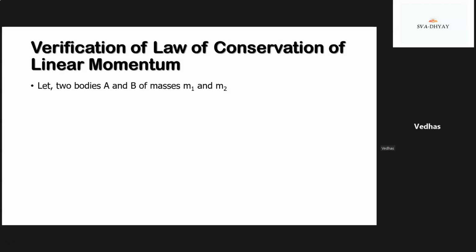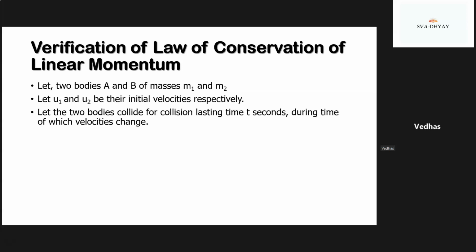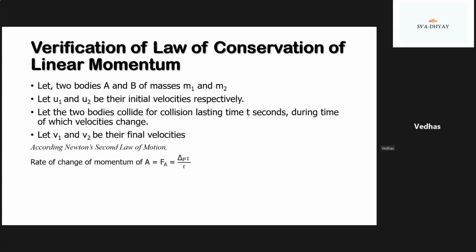Let two bodies A and B of masses m1 and m2. Let u1 and u2 be their initial velocities. Let the two bodies collide, the collision lasting t seconds, during which the velocities change. Let v1 and v2 be their final velocities. According to Newton's second law of motion, the rate of change of momentum of body A will be equal to Fa, which is equal to delta P1 divided by t.